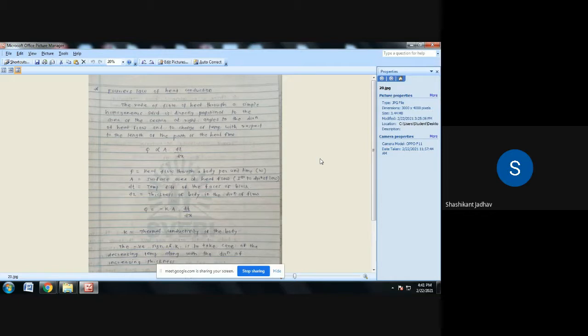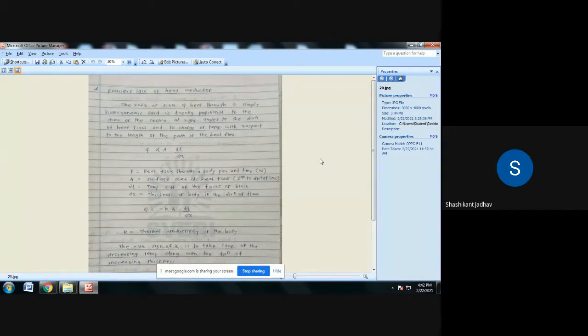Capital A is the surface area of heat flow, perpendicular to the direction of heat flow.